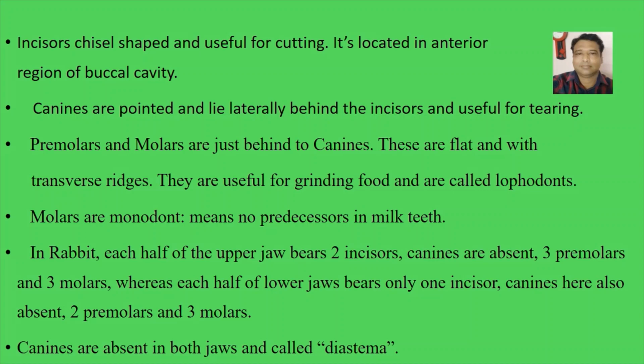In rabbits, each half of the upper jaw bears two incisors, canines are totally absent, and there are three premolars and three molars. On the other hand, each half of the lower jaw bears only one incisor, canines are also absent, and there are two premolars and three molars. Canines are absent in both jaws, and the space found between incisors and premolars is called the diastema.